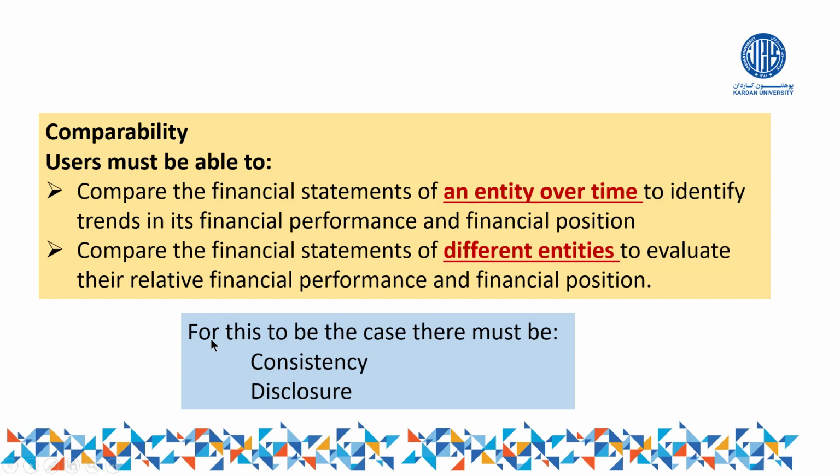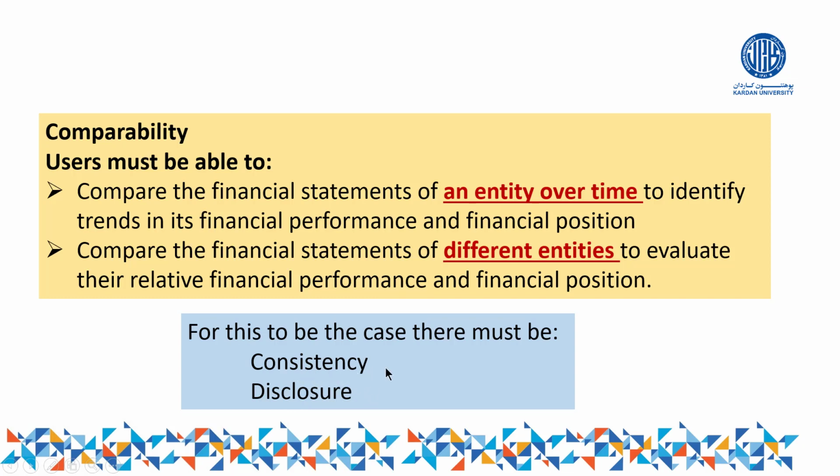In order to be able to compare the accounting information, it should have the following two characteristics. Number one, the feature of consistency should be available. And the second, the feature of disclosure should be available.